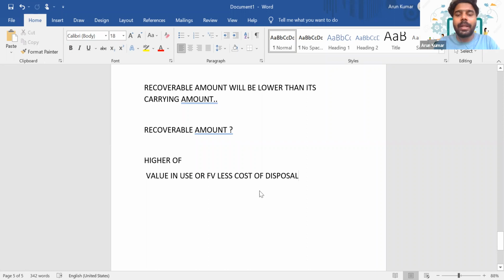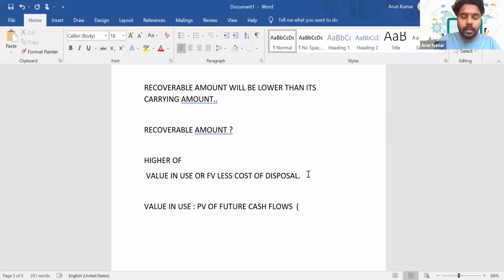Okay. So how will you calculate the value in use of an asset? Value in use means the present value of future cash flows that we can expect from the asset. That is, it will include inflows and outflows. We have to consider both, so inflows will get netted off with the outflows, and we'll take the present value of that cash flow.